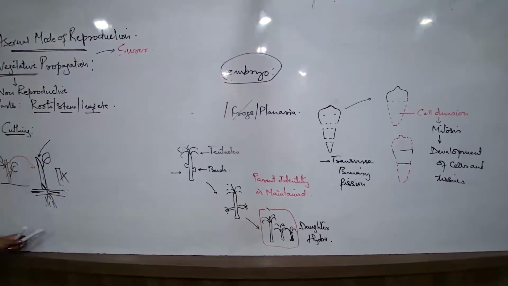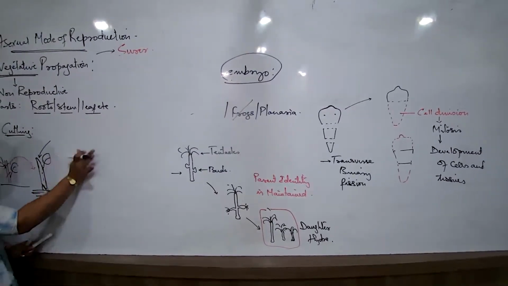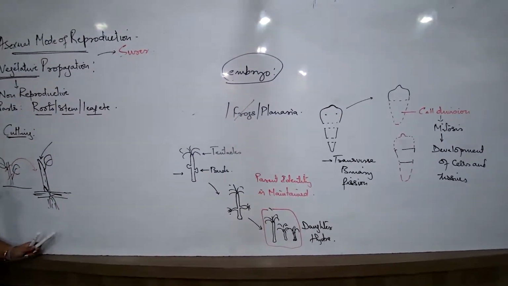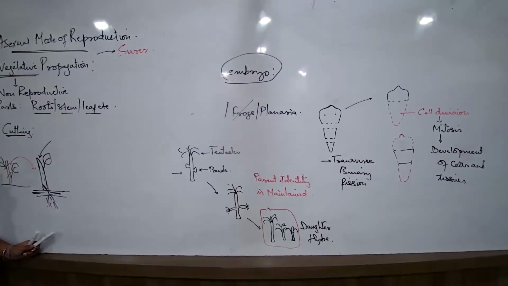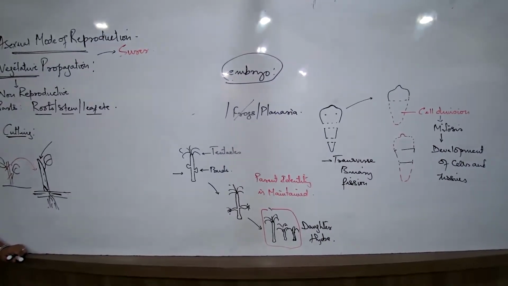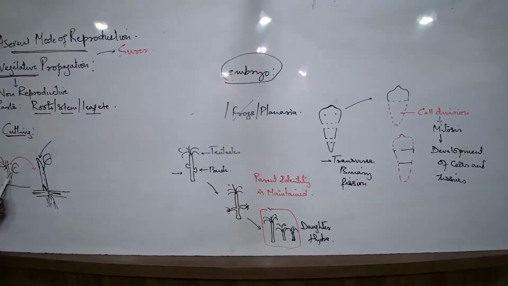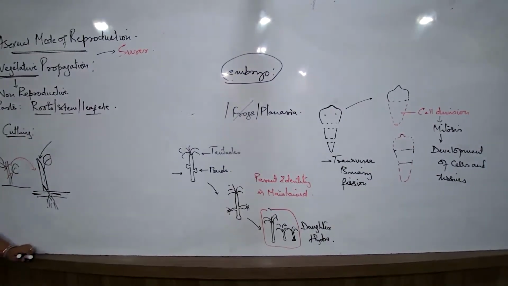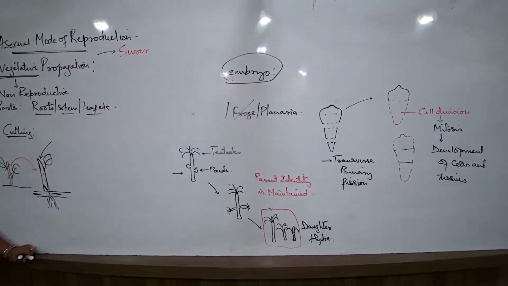Now, after a particular period of time, if this particular process is successful from one particular plant, we may get easily 15-20 stem cuttings, 15-20 root cuttings from one well-developed plant. 15-20 stem cuttings, 15-20 root cuttings easily, and that many number of plants.